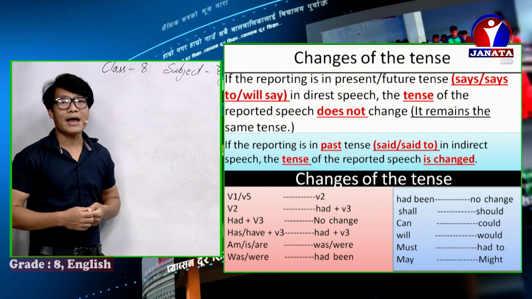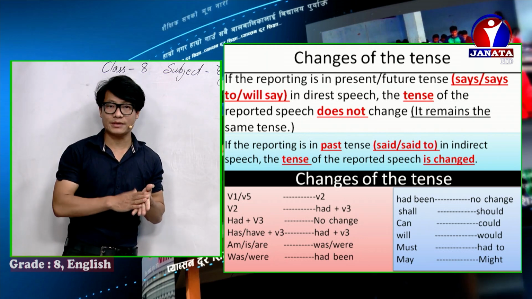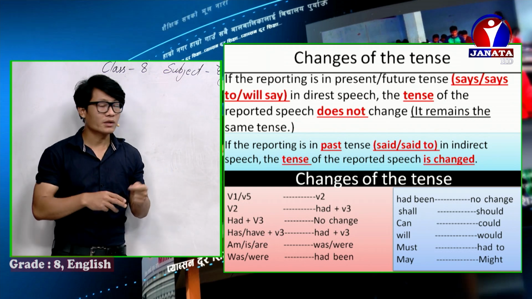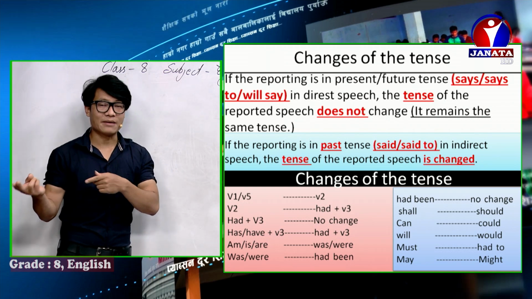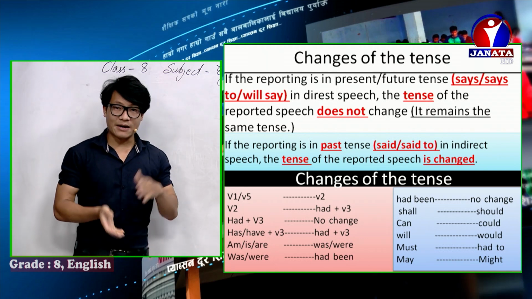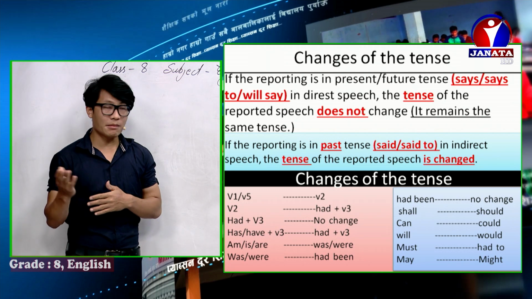Verb 1 and verb 5 means simple present. Simple present is changed into simple past. Simple past, had plus verb 3, that means the simple past changes into past perfect. And past perfect, no change, remember.